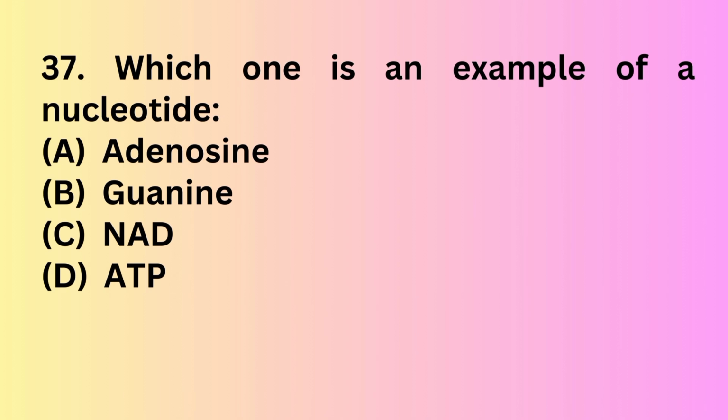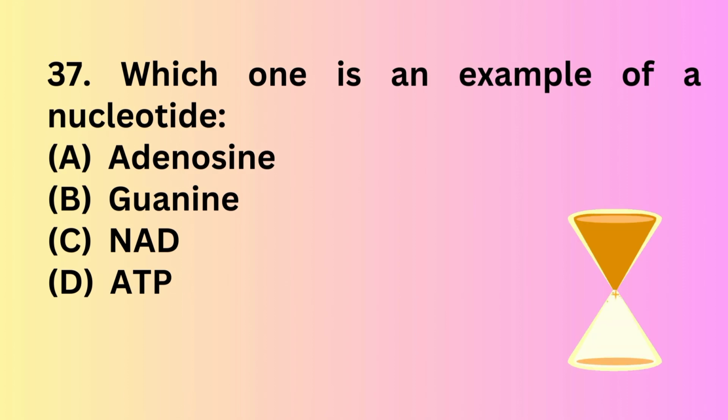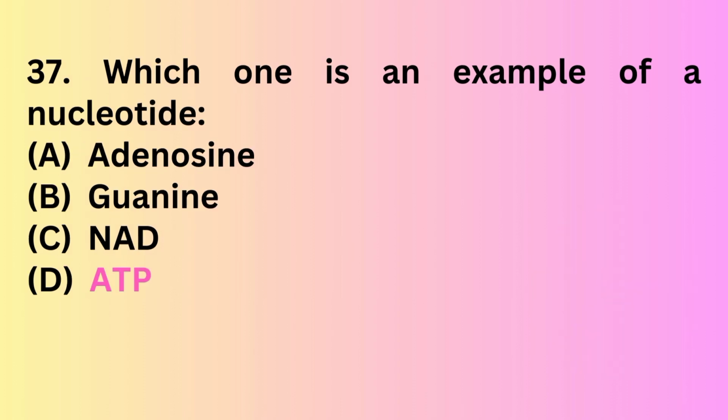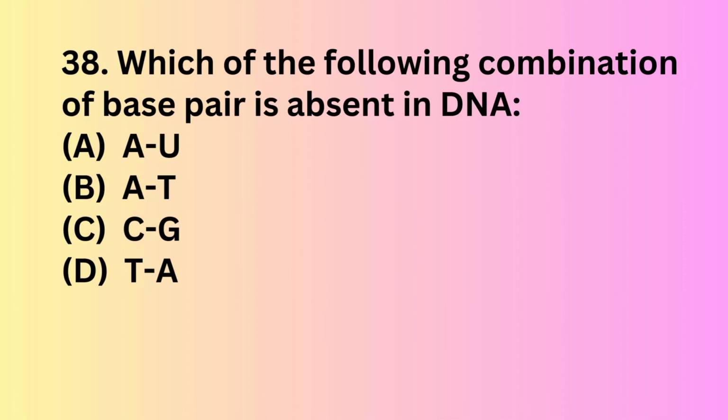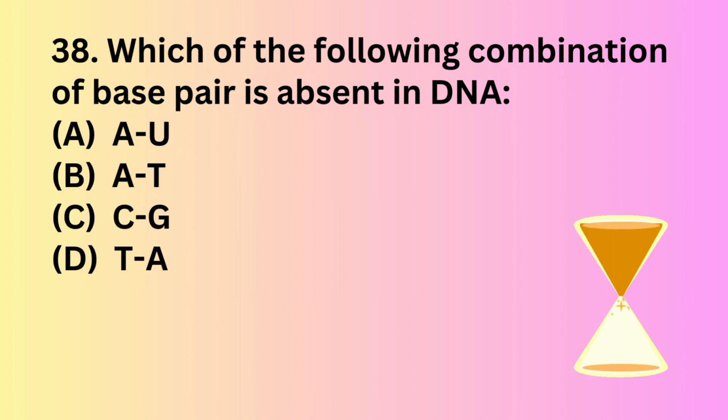Question number 37. Which one is an example of a nucleotide? Option A, adenosine. Option B, guanine. Option C, NAD. Option D, ATP. The correct answer is option D, ATP, an example of a nucleotide. Question number 38. Which of the following combinations of a base pair is absent in DNA? Option A, AU.